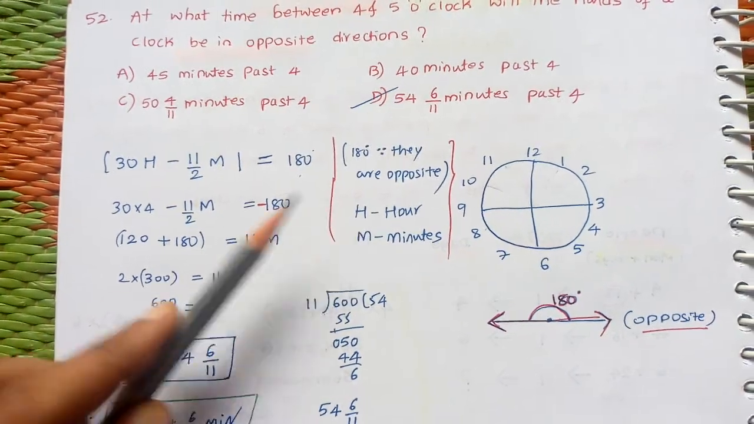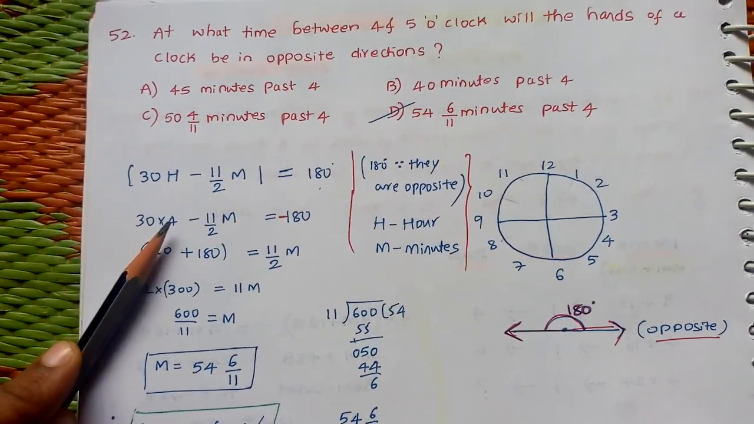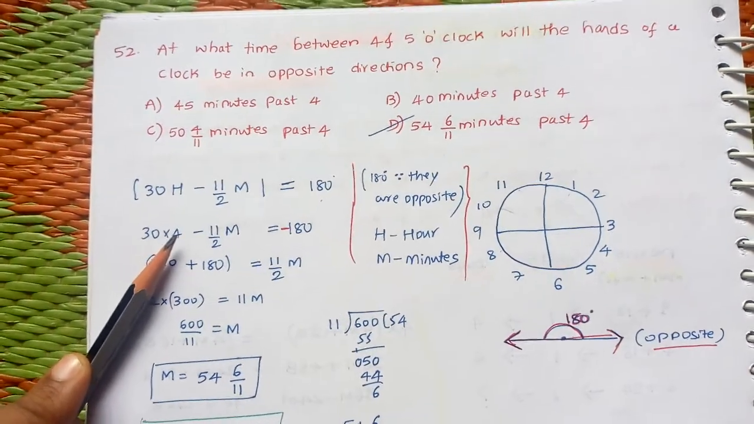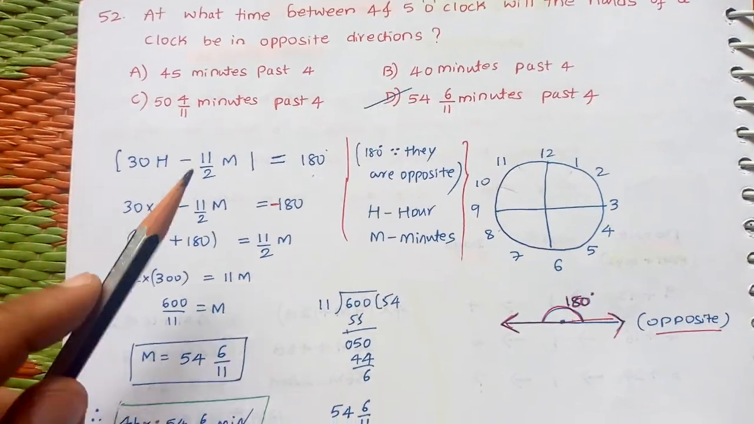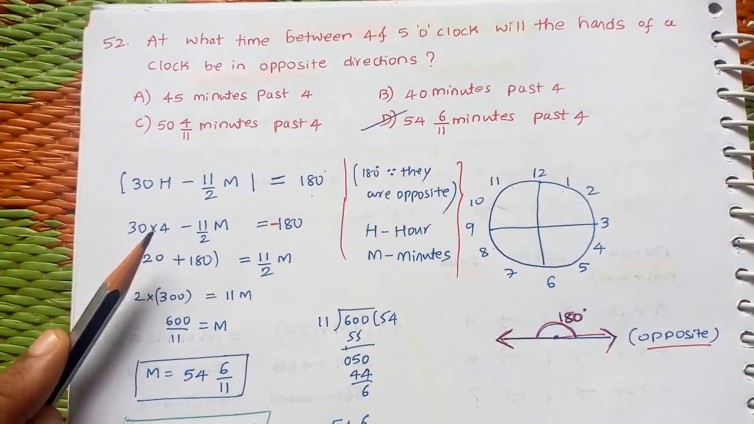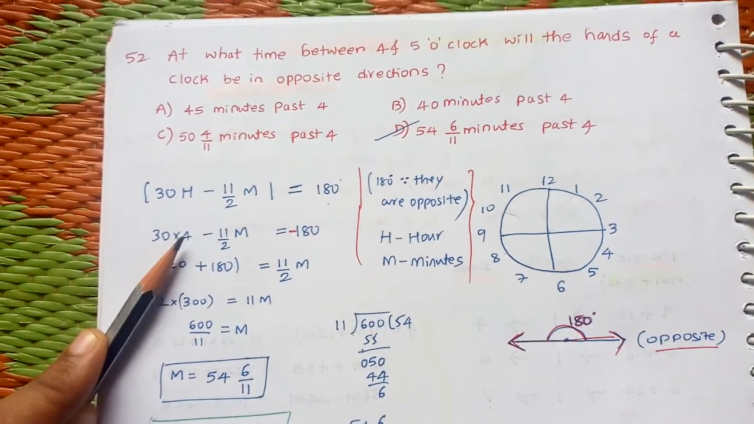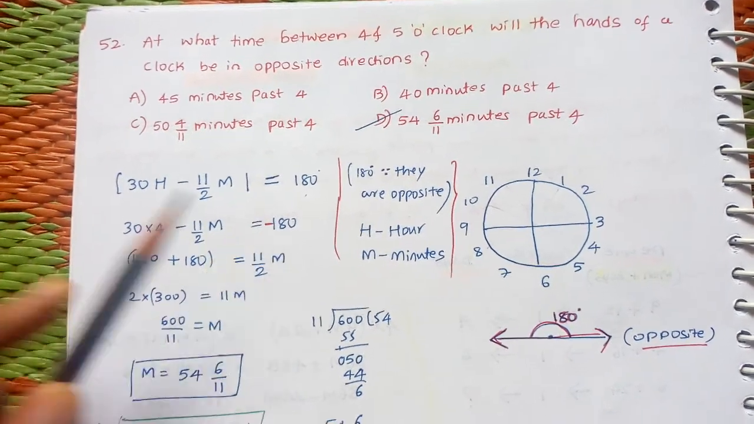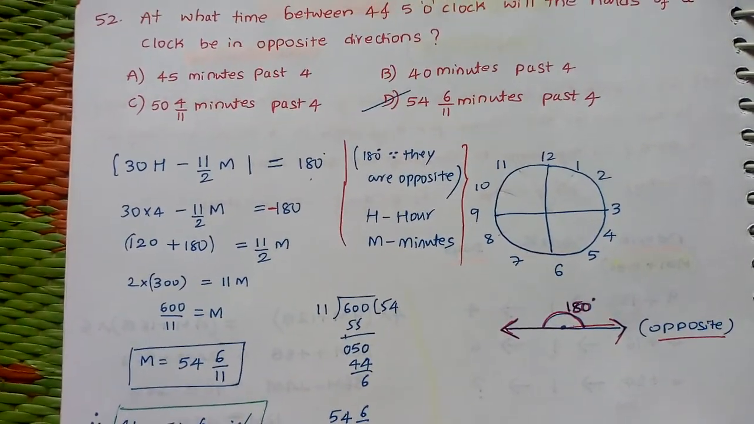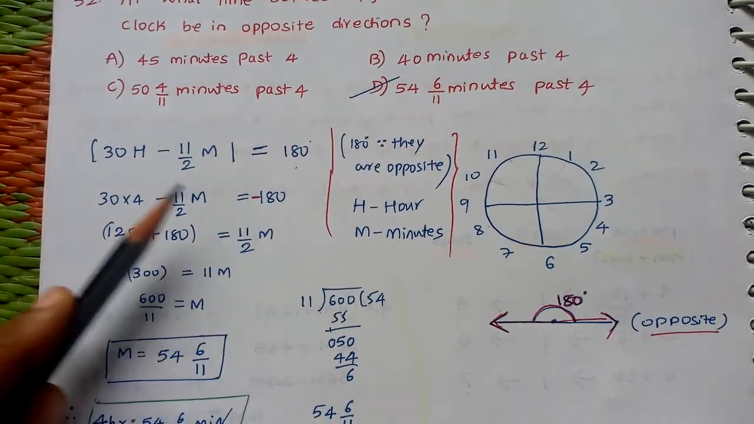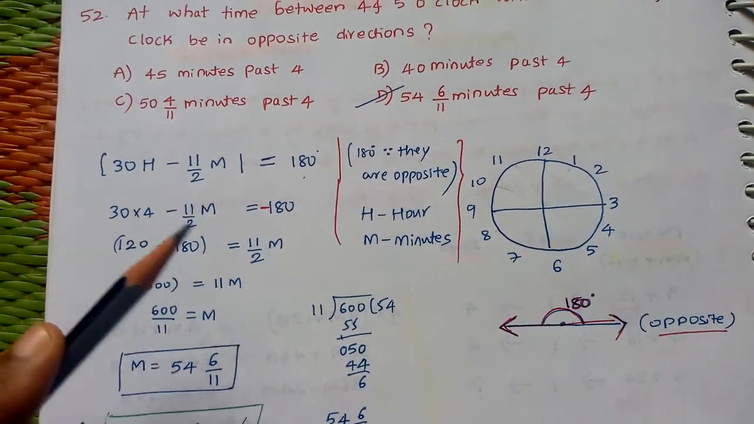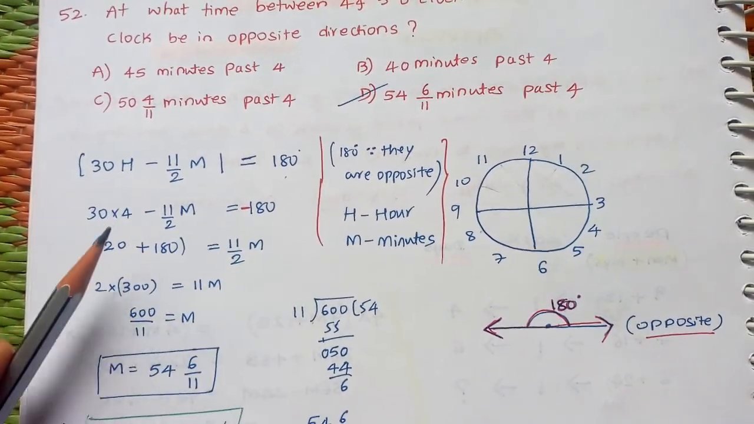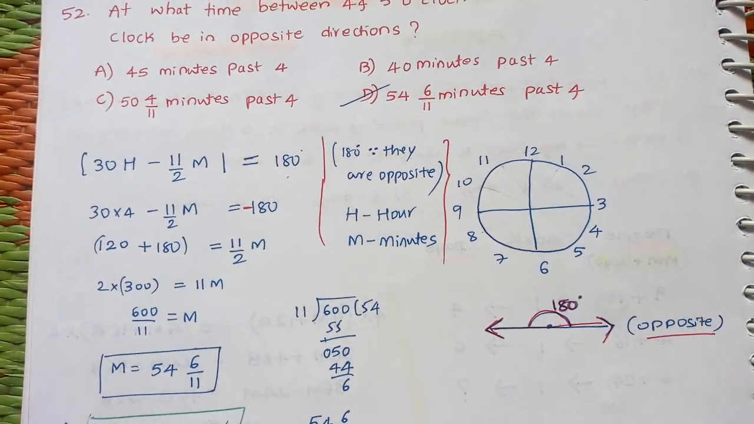Here h means hour, m means minutes. If you substitute 4 in place of h, because it is starting from 4 only, between 4 and 5 you have to take the least value, 4. 30h minus 11 by 2 m equal to, here I have written minus 180 because time is not negative. If I take plus 180, 30 into 4 is 120. If it is plus 180, what will happen? 120 minus 180, you will get minus 60.